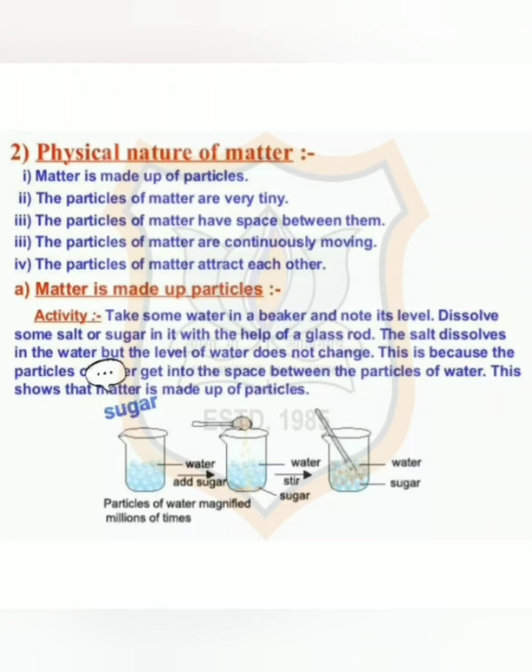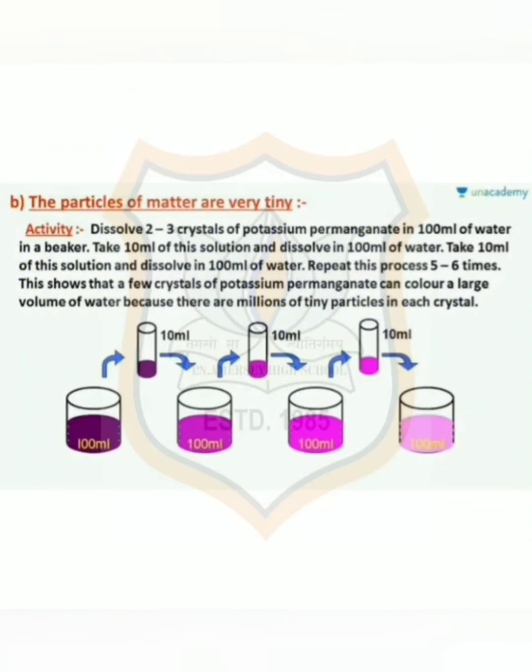Now the next physical nature is particles of matter are very tiny. Let us understand by an activity. Here take 5 beakers and take 100 ml of water in each beaker. Now take 2-3 crystals of potassium permanganate and dissolve them in the first beaker.